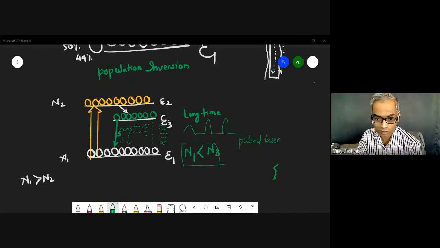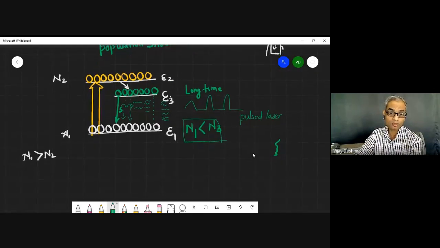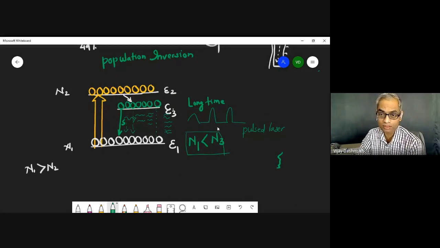Okay. So let me repeat it once and then we'll go for this question. Remember that here in this system we get the pulse laser. Pulse laser means light comes, then stops, then comes, then stops. So that is what the pulse is. Strokes like this.